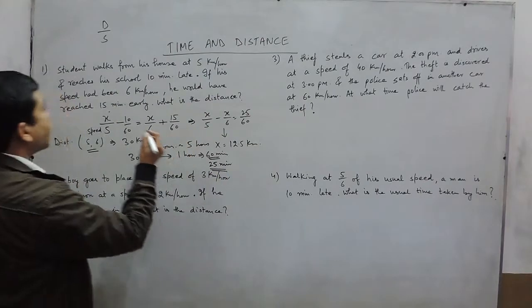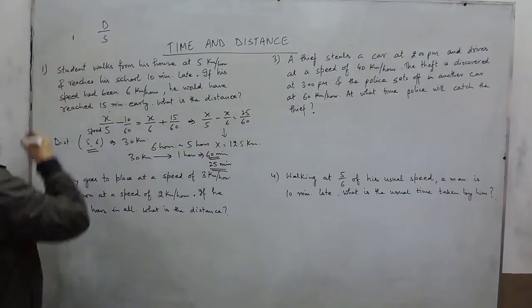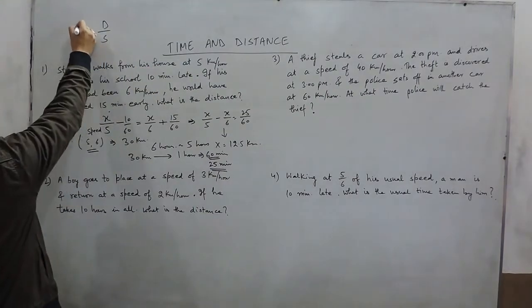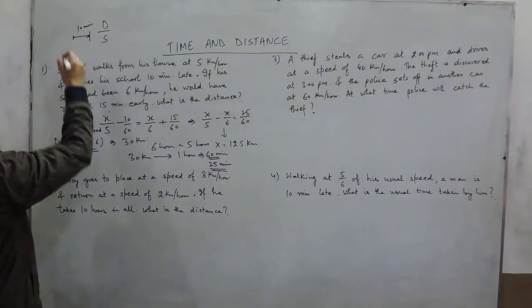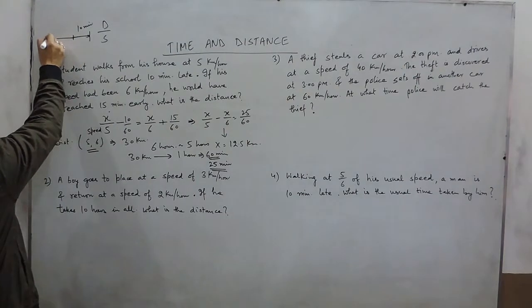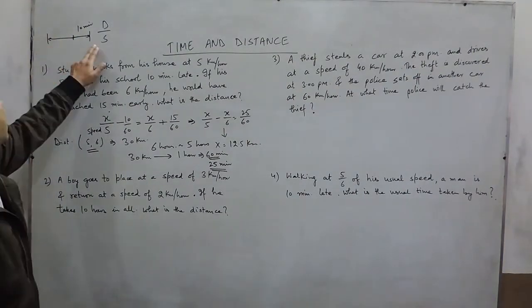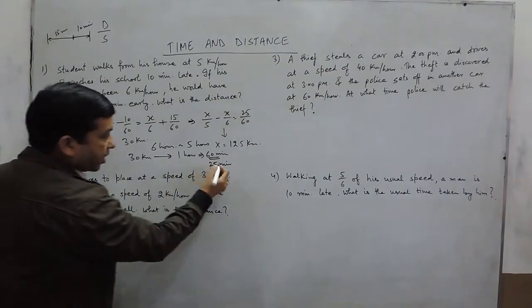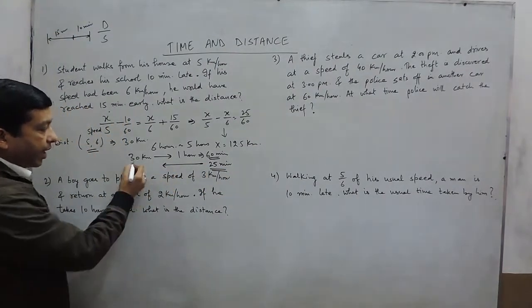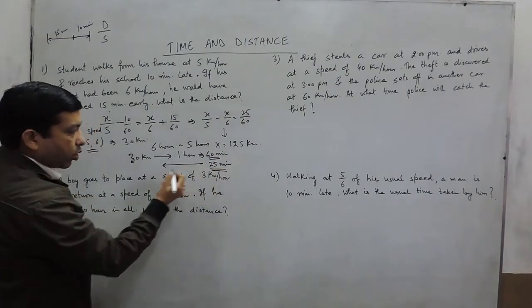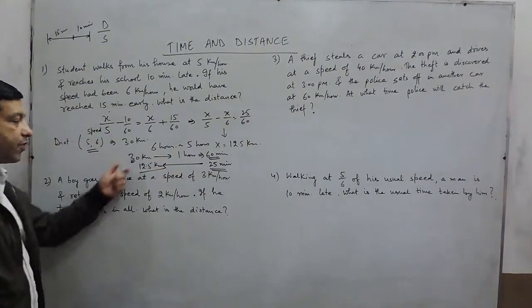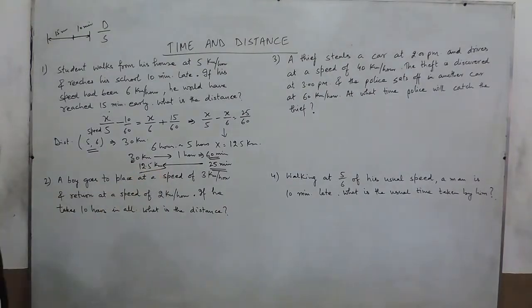Now, why am I saying 25 minutes? Because this is the right time. In the first case, it is 10 minutes late. And in the second case, he is 15 minutes early. So the difference of the two timings must be 25 minutes. And when the difference is 25 minutes, then definitely, 30 is half of 60, so in 25 minutes, it should be 12.5 kilometers. So this way also we can calculate the distance.